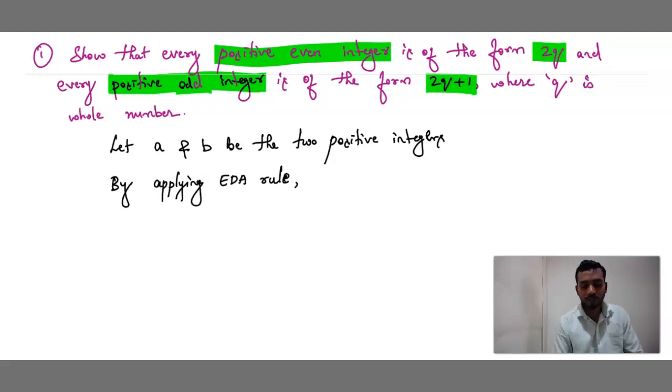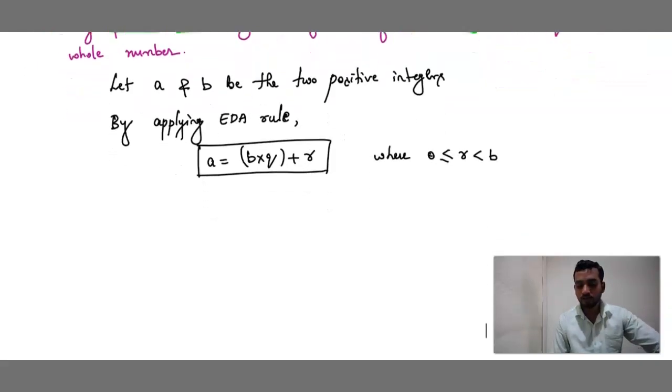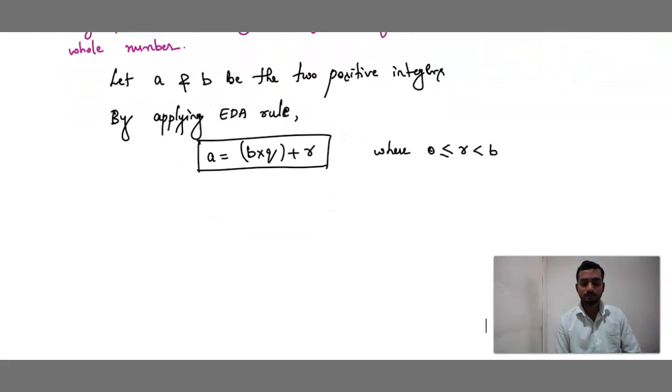What was the EDA rule? That is a is equals to b into q plus r. This is our EDA rule, right? So what is the condition here? Where 0 less than or equal to r less than b.